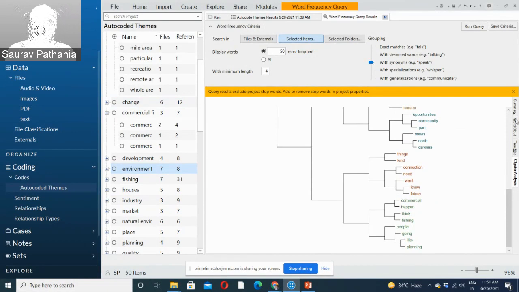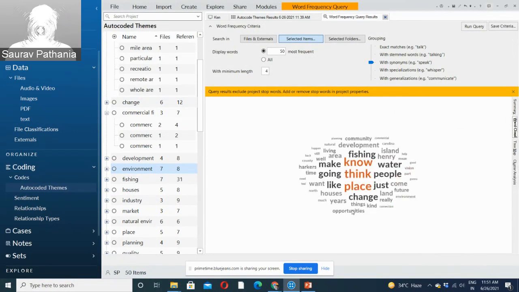And moreover, say you want to see that "think" was a major theme coming out of the data. You want all the references, in what context people are using "think" or the same meaning words, as we have used the grouping slider. What you can do is right click on "think" and create "think" as a code.